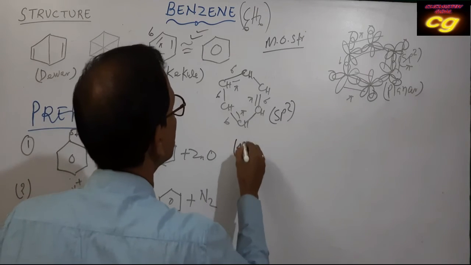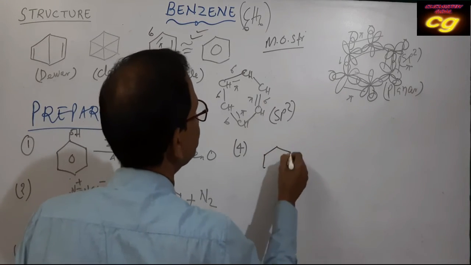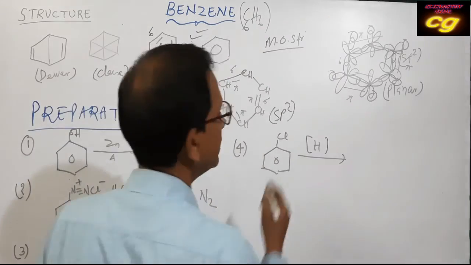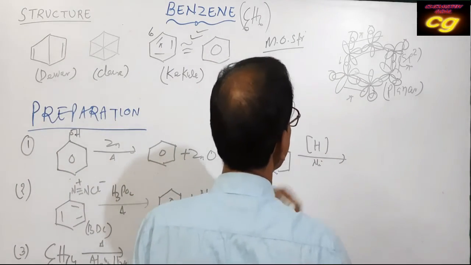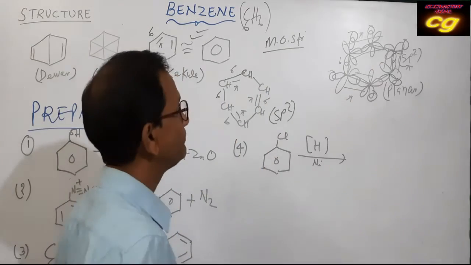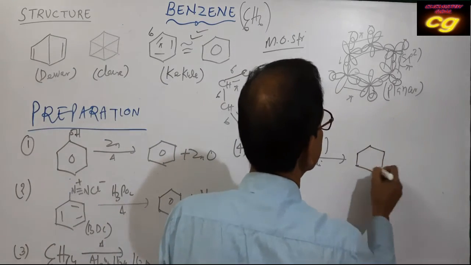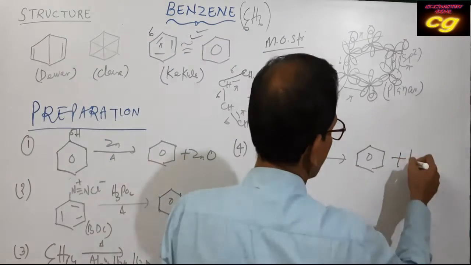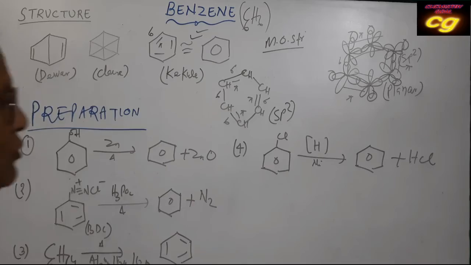Then the fourth one: you can prepare it from chlorobenzene. When chlorobenzene undergoes reduction with nickel metal, or any other reducing agent, it produces benzene and HCl. That is also an important method of preparation. Chlorobenzene can be reduced to benzene.